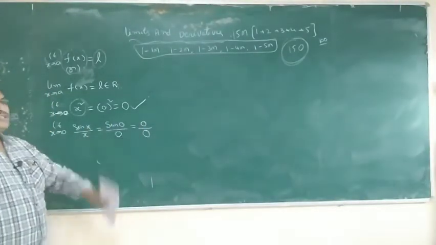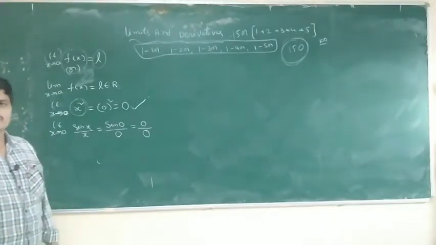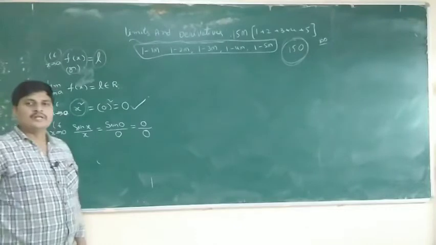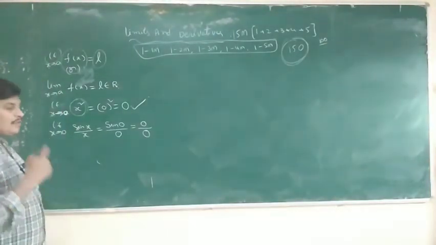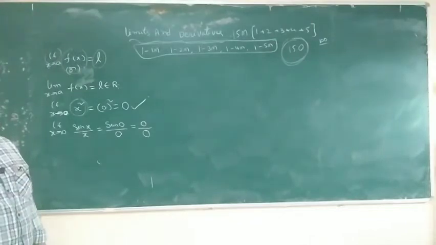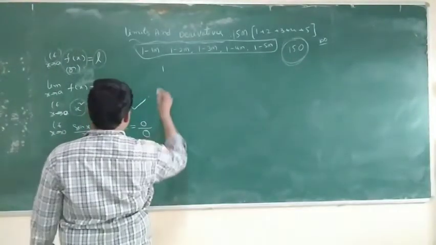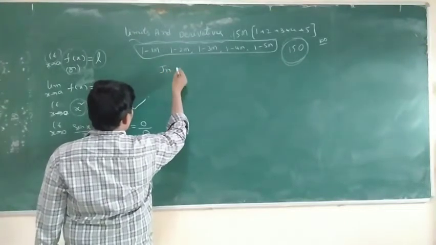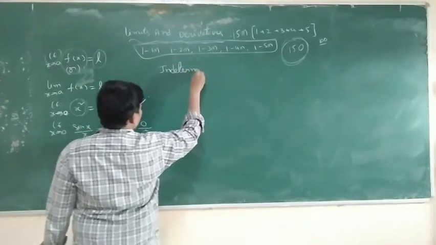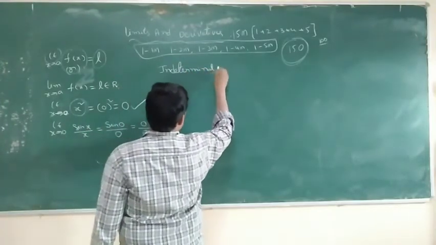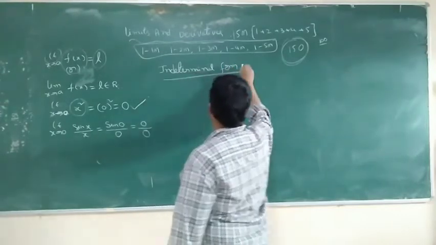0 by 0 is not defined. 0 by 1 is equal to 0, 0 by 2 is equal to 0, 0 by 10 is equal to 0, and so on. But 0 by 0 is not defined. This is called an indeterminate symbol, indeterminate form. What are indeterminate forms?